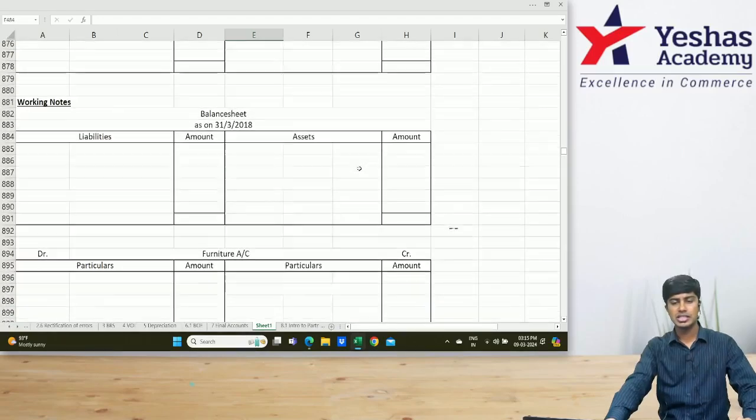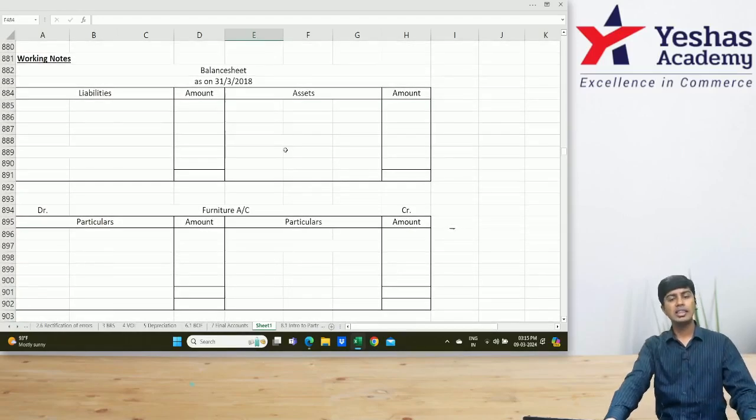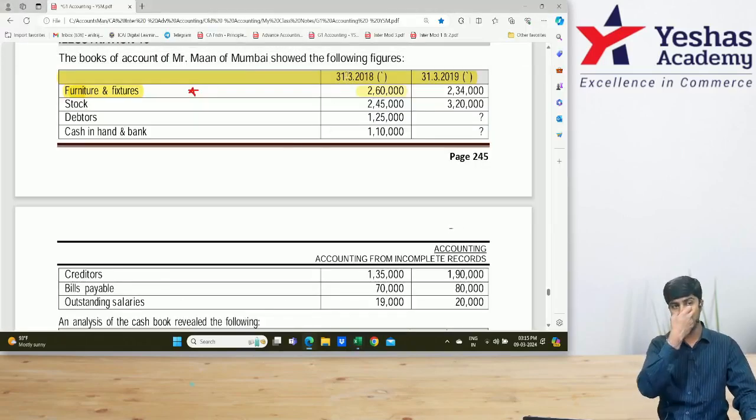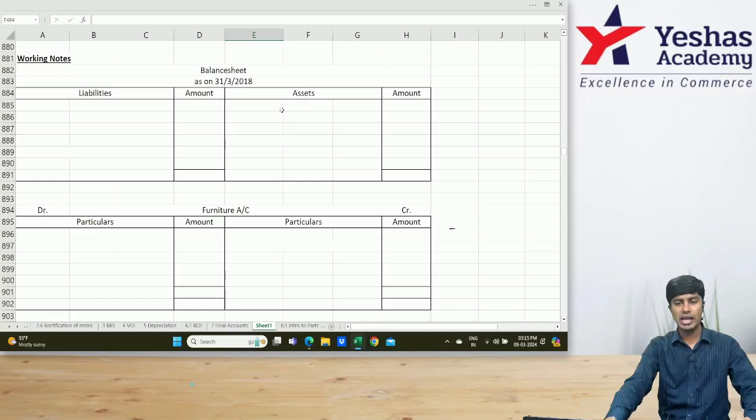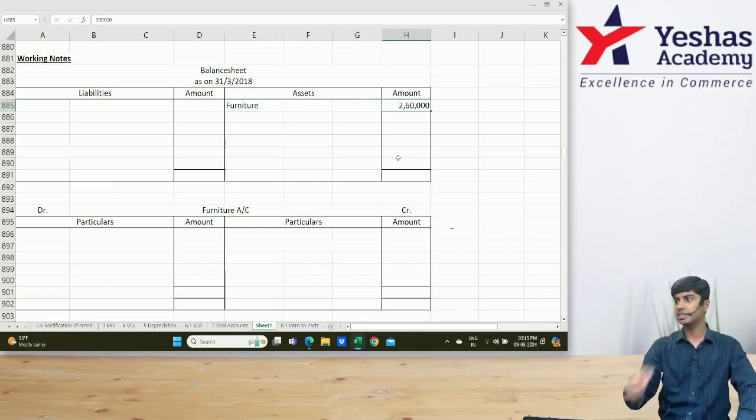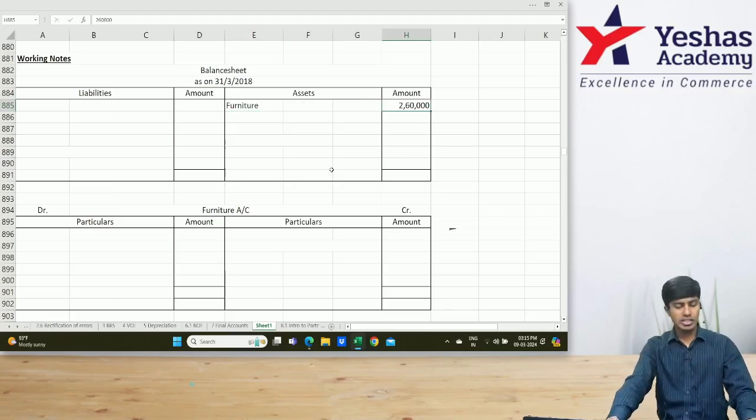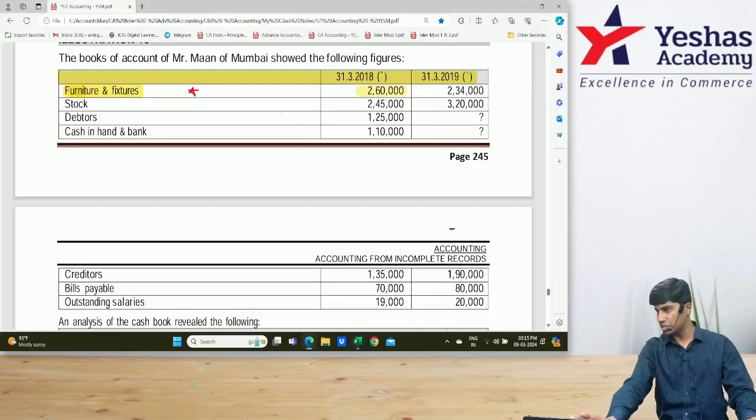Come on here. This is our opening balance sheet. Balance sheet as on 31st of March 2018. How much is it? 2,60,000. On the asset side, I'll write here furniture. How much? 2,60,000, because there is one star and there is that depreciation adjustment.